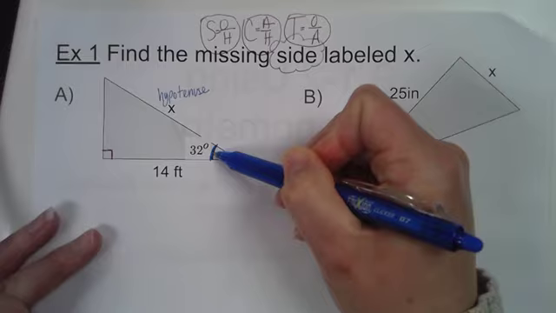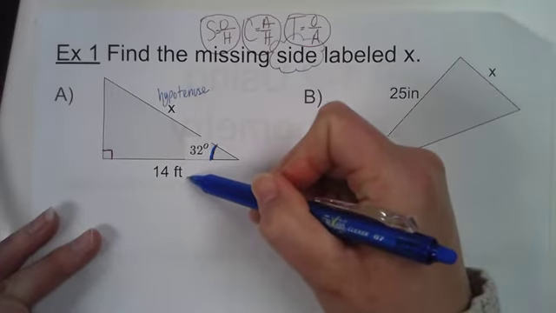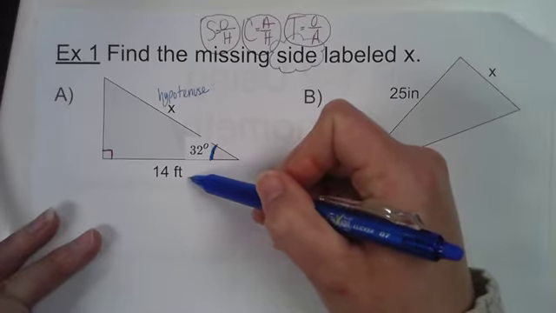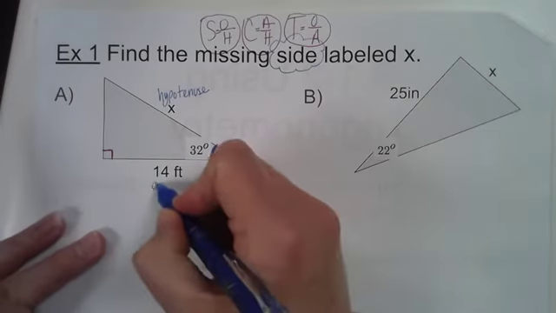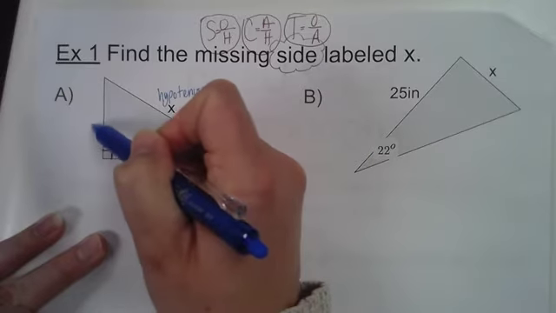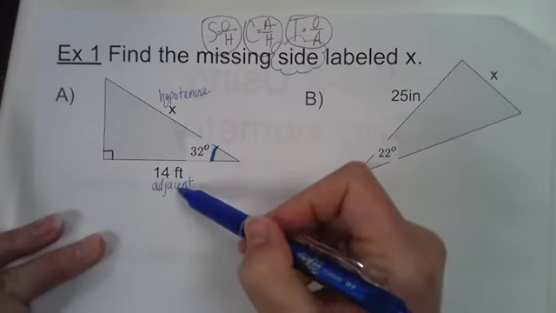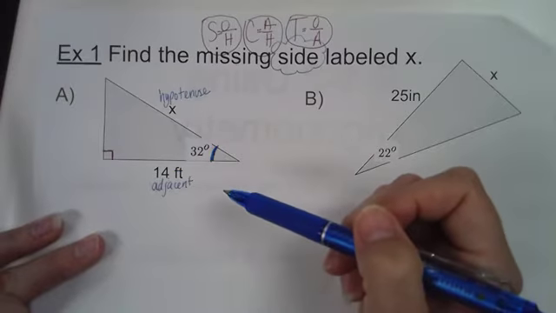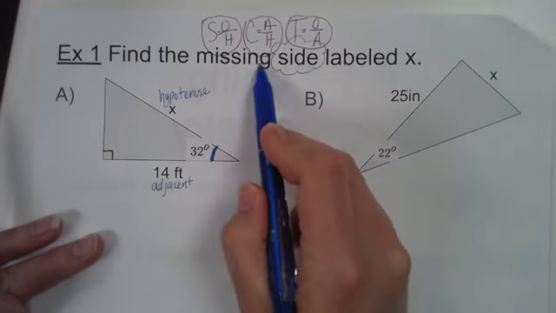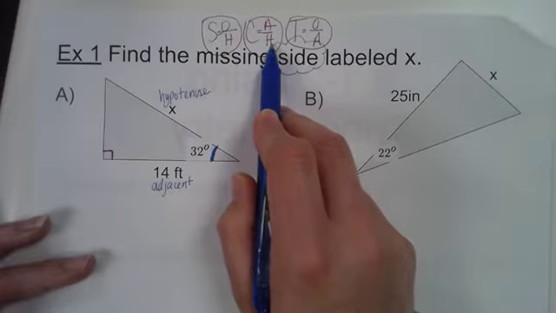If this is our 32-degree angle we're looking from, what label does the 14 feet get? Is it the opposite or the adjacent side? The adjacent, yeah. So this is the adjacent side because opposite the 32 is over here. This is the opposite side, that one. We don't have information about the opposite side. We have the adjacent and the hypotenuse. Which trig function could we set up if we have adjacent and hypotenuse? Cosine. This cosine ratio uses adjacent and hypotenuse. So that's the one that we're going to set up.